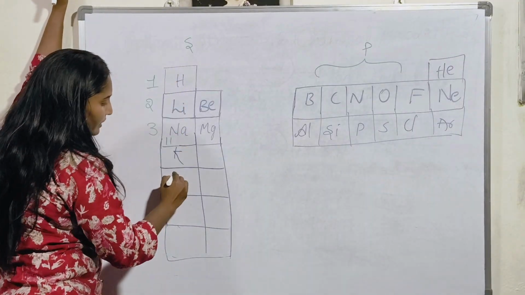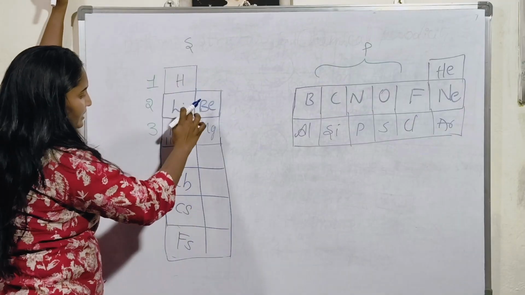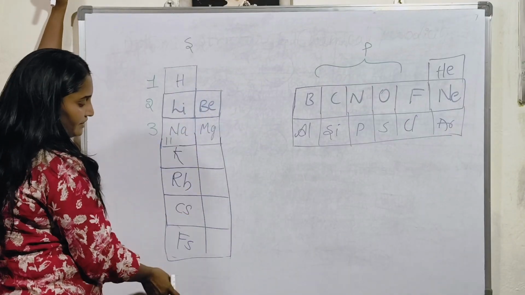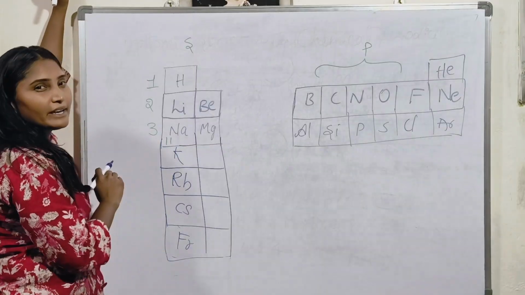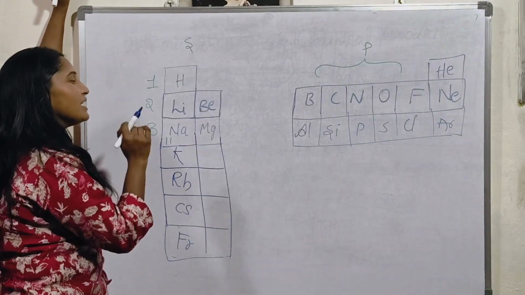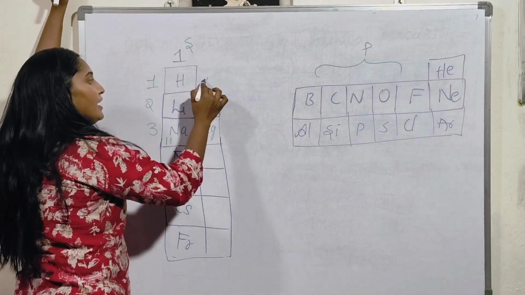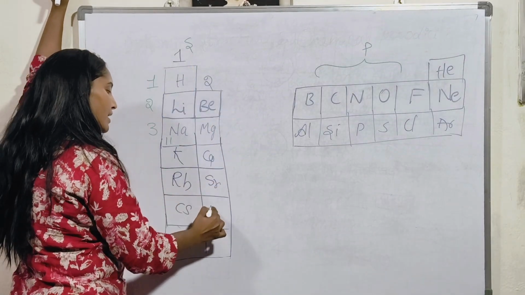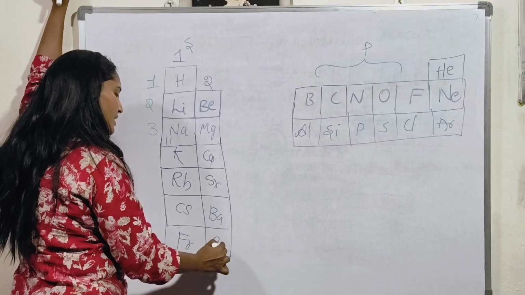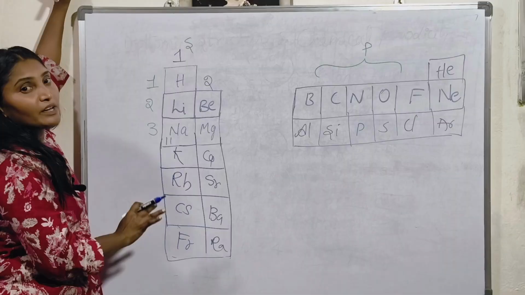Hydrogen, lithium, sodium, potassium, rubidium, cesium, francium. So these are the S block elements. This is the first group. And if you see the second group: beryllium, magnesium, calcium, strontium, barium and radium. Okay, these are the S block elements.